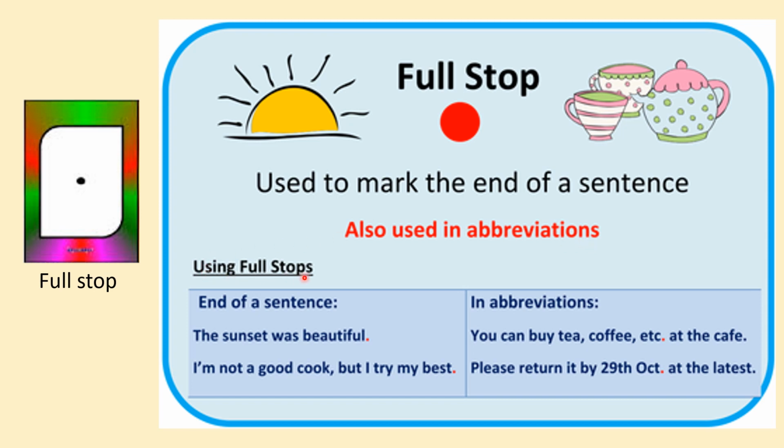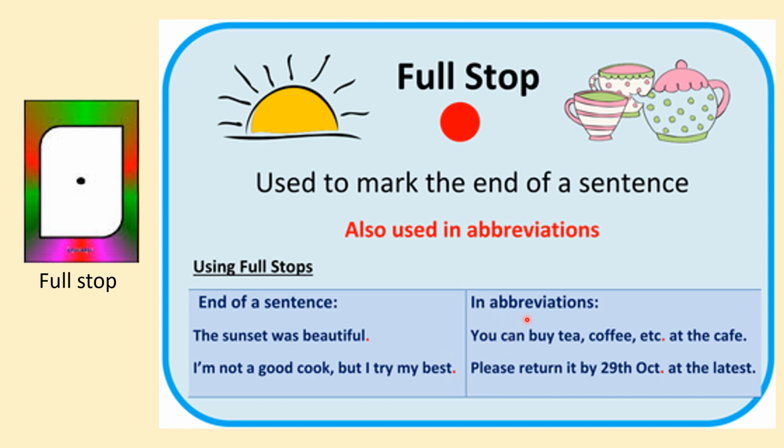Using full stops. We use full stops at the end of a sentence. The sunset was beautiful. This is a sentence and it ends here. So you use a full stop at the end of a sentence. I'm not a good cook, but I try my best. So the sentence ends here, so you must put a full stop.